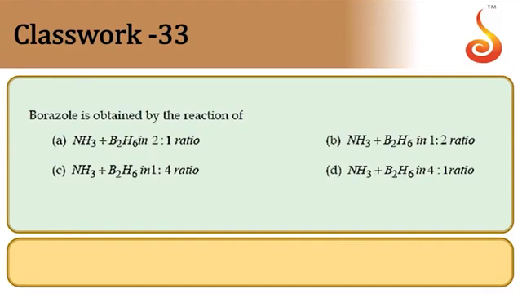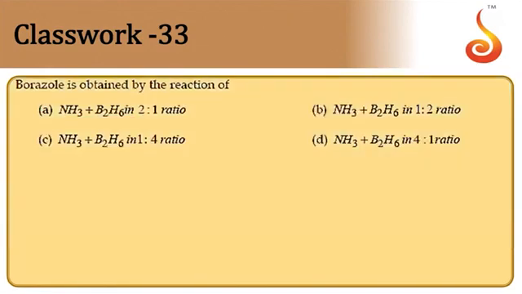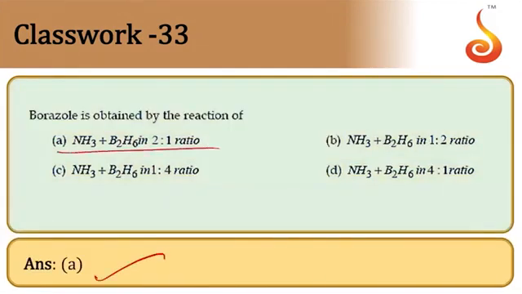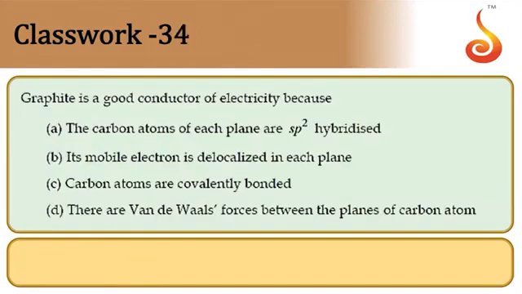Borazole, nothing but borazine, we can say. Inorganic benzene is formed by the reaction of 2 moles of ammonia and a mole of diborane, so the ratio is 2:1. Initially it forms diammoniate of diborane. Then on strong heating, finally you are going to get the borazine molecule. So option A, 2 moles of ammonia and a mole of diborane, is the answer, which gives the borazine molecule.